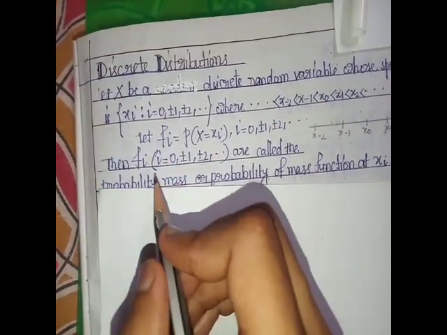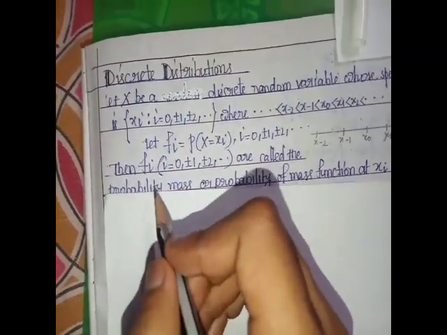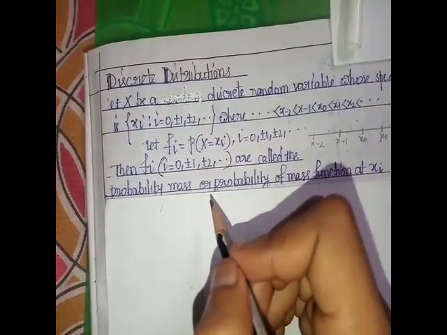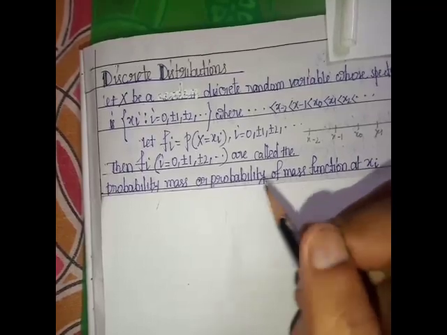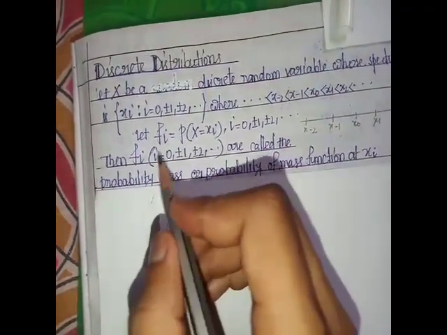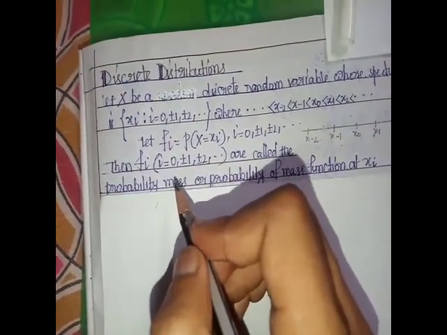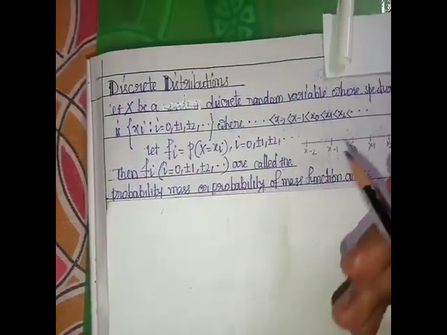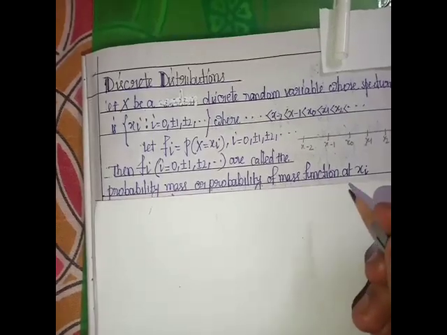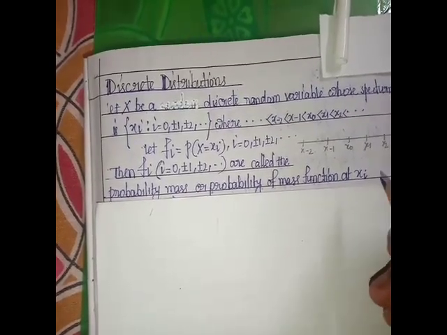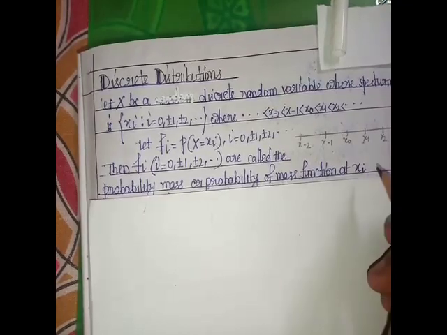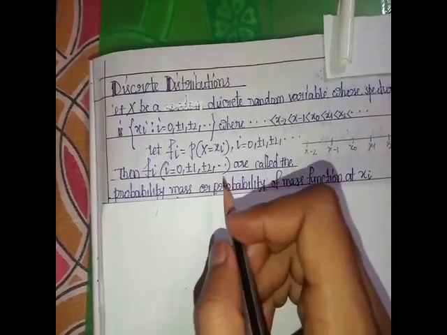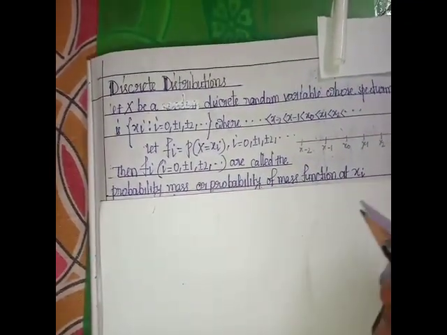Then this small f_i is called the probability mass function, or PMF, at x_i.